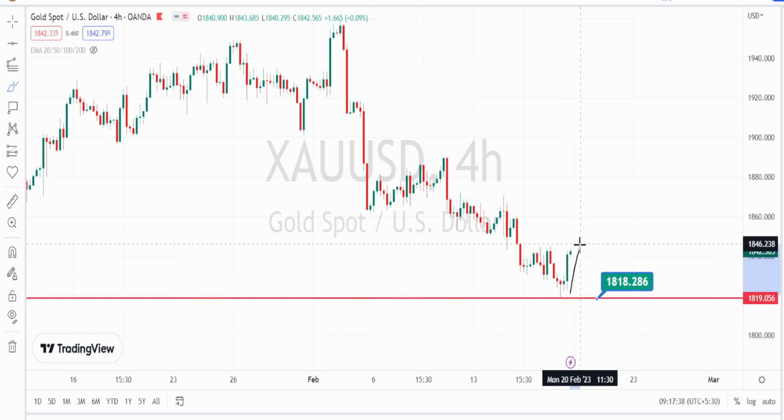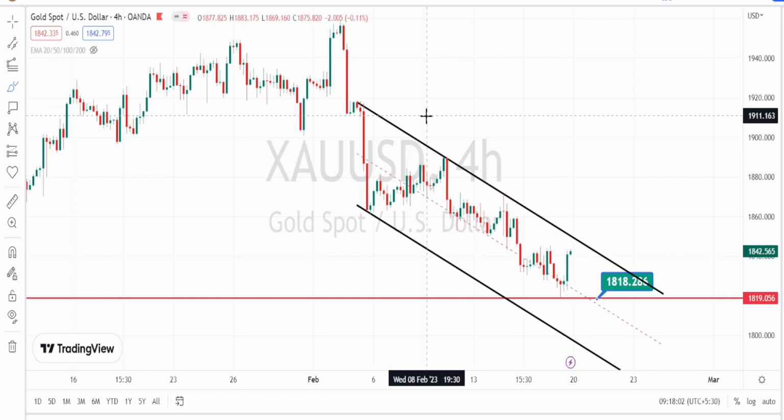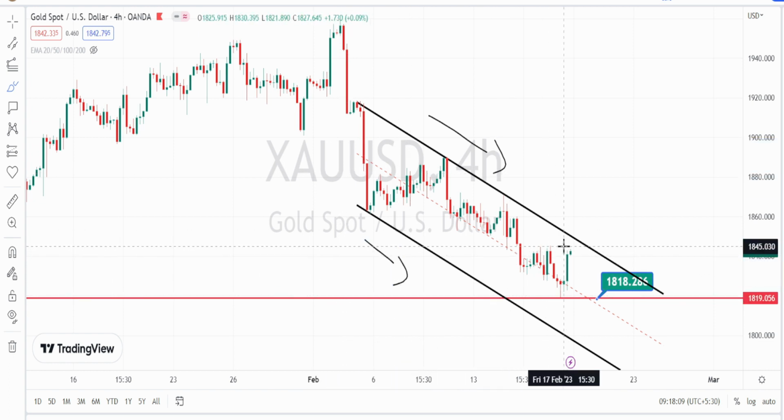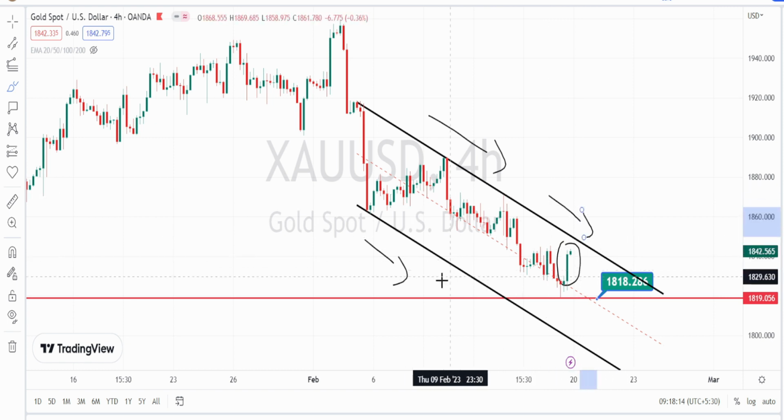On the other hand, let us find out whether the bullish trend reversal has started or not. As usual, I have drawn a bearish channel pattern, and we can clearly notice that the current price action is still trading within this bearish channel pattern, which confirms that the current trend is still in a bearish trend.